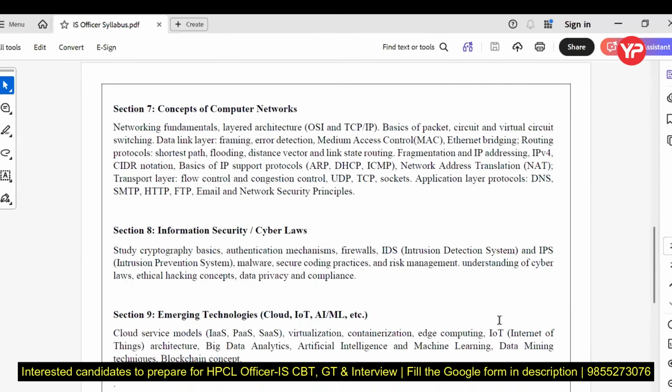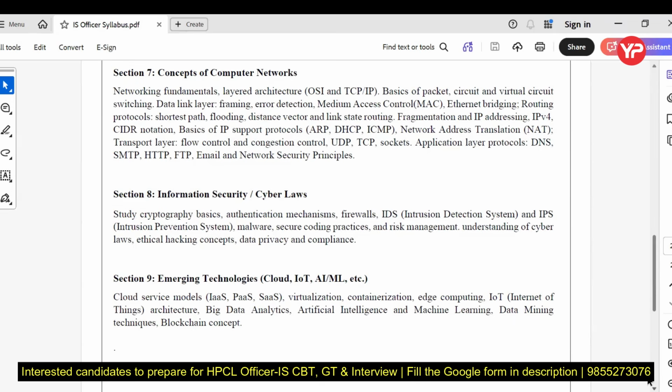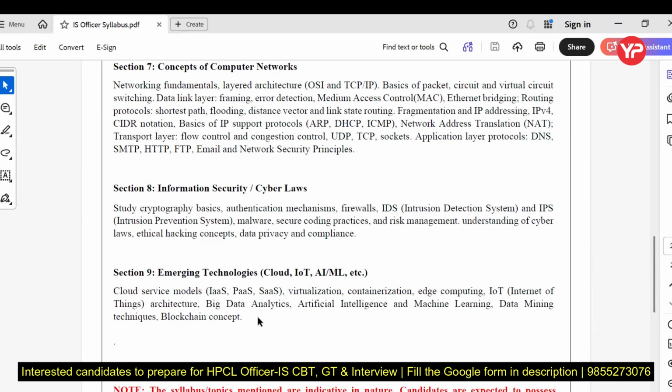And next is information security and cyber law. Very important. You may face at least 5 problems from this area. That is the basic attacks, then data privacy, compliance, and understanding of cyber law, ethical hacking, and all these concepts. And I think the last part is emerging technology, which you can see nowadays in each and every exam. They will ask the major or basic questions related to cloud computing, big data, AI, ML, data mining, all these things. So that is the syllabus.